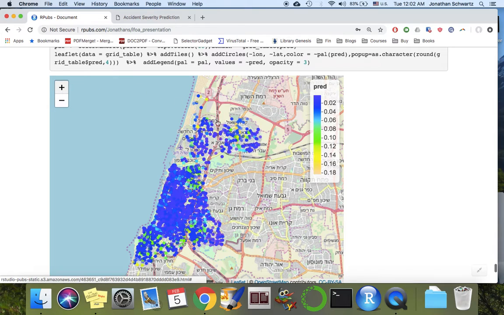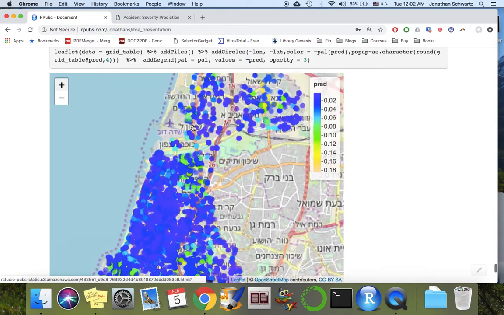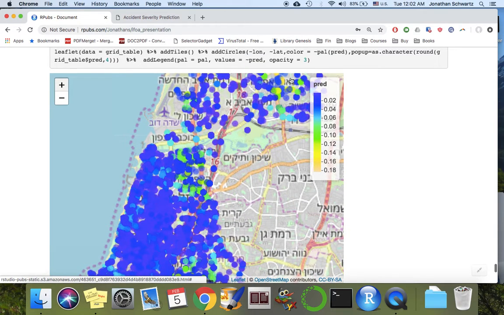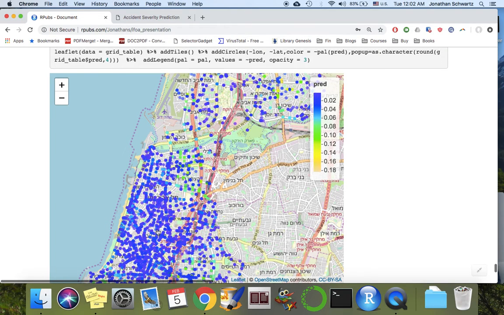So you can see that northern Tel Aviv, especially the intersections, is a higher risk than the center of Tel Aviv. So if you've been to Tel Aviv, you know that people here drive faster because it's a more suburban area. And here there's a lot of traffic and you can't drive very fast. I guess that affects the severity. You can see that intersections and main roads have higher probabilities, and this is just the effect of location.